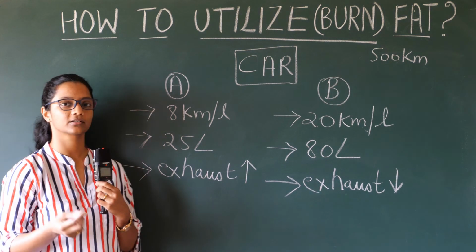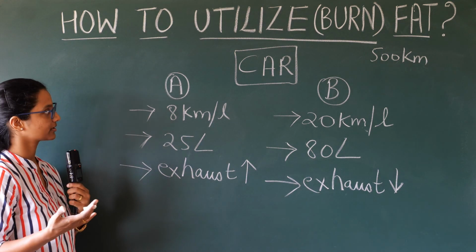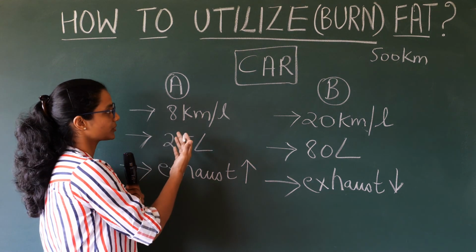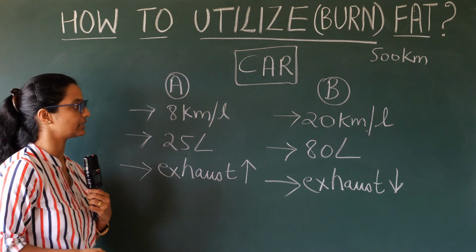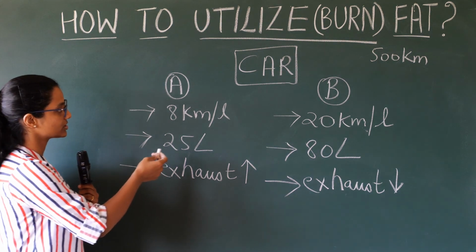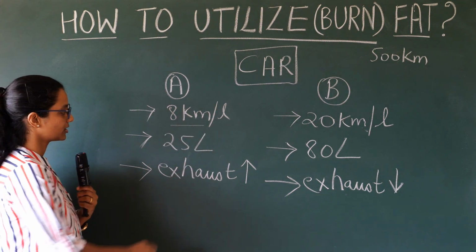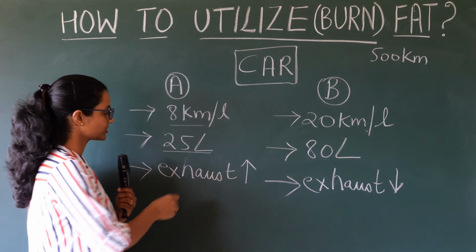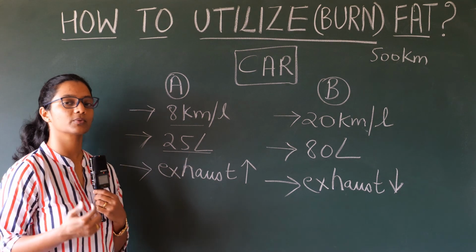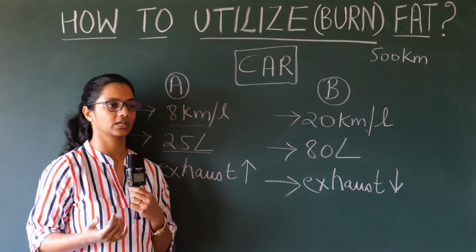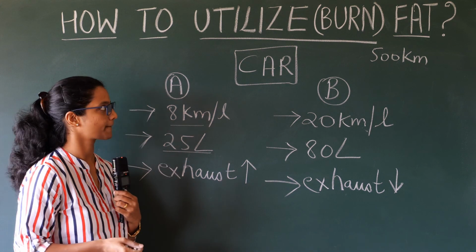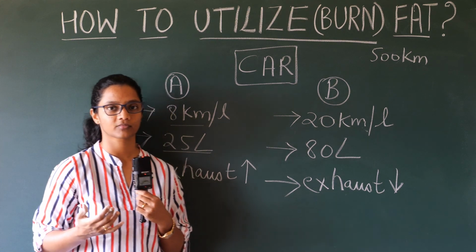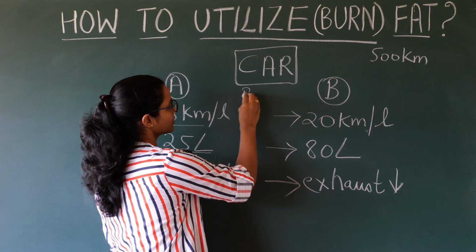So you have 3 points and you can select depending on these factors, either you wish to prefer fuel A or fuel B. The mileage will give you the efficiency, the fuel tank capacity, how much it can store, and the exhaust will also define its efficiency, how much waste is produced. Now the similar thing happens with the human body. The car is the human body.